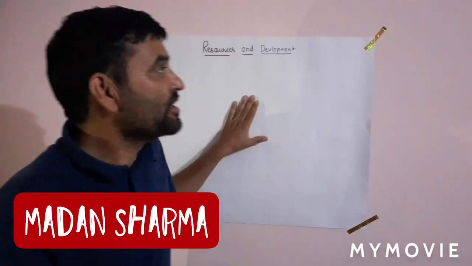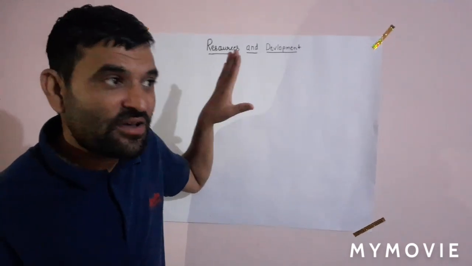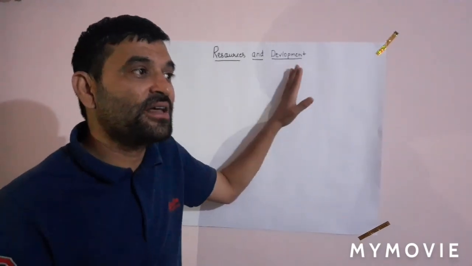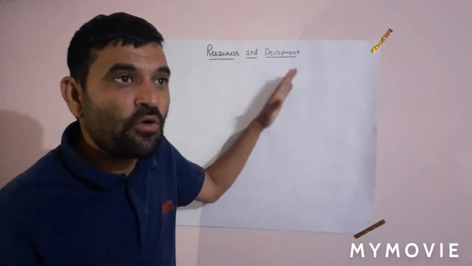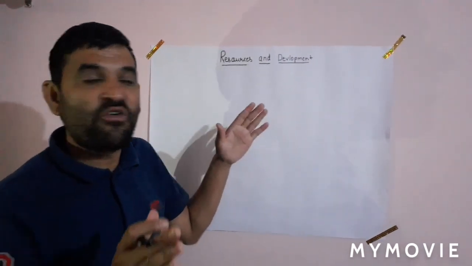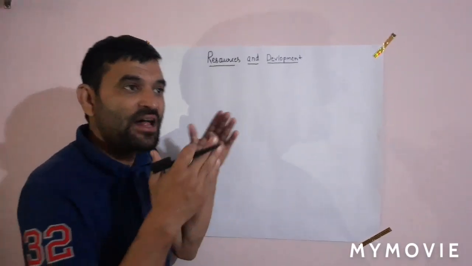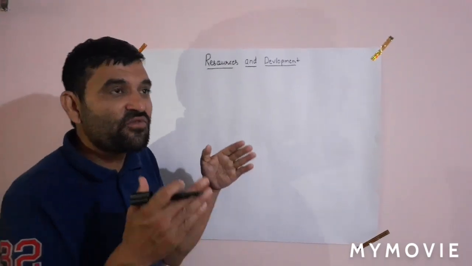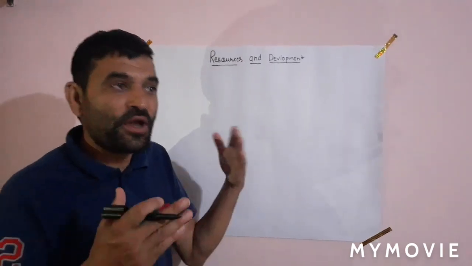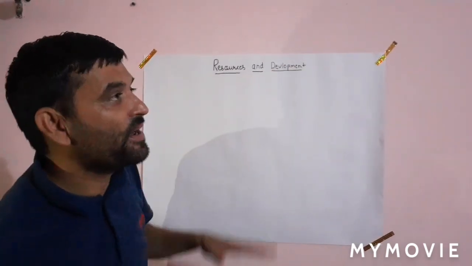I am going to teach class 10th first chapter of geography, that is resource and development. This is the first part of my video, and in further parts you will get more and more notes, MCQ questions, and many other things that are very much relevant for your board examination of class 10th. And I will also share the various topics of class 12th geography with you in the upcoming videos. So we are first starting with what is resource and development.